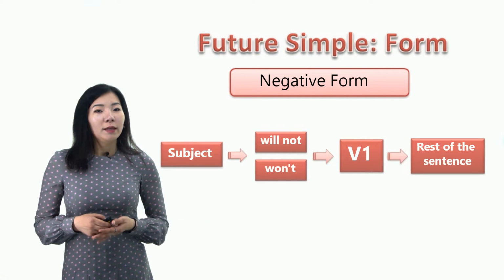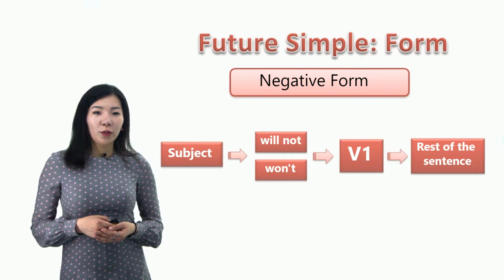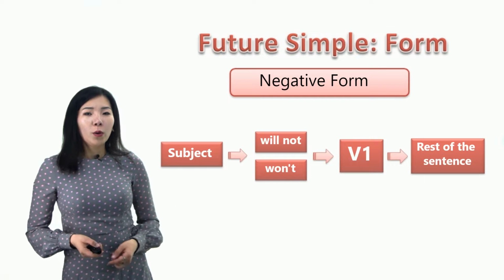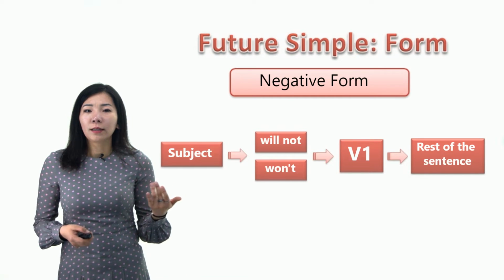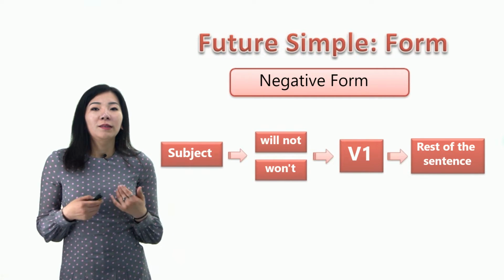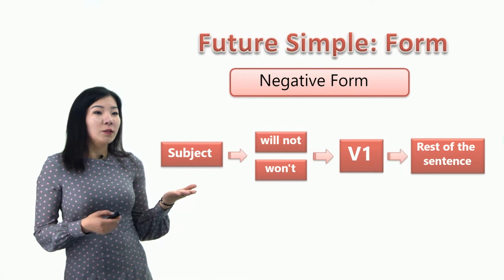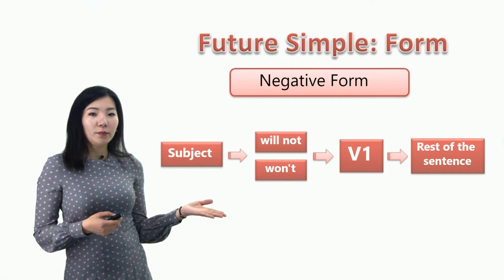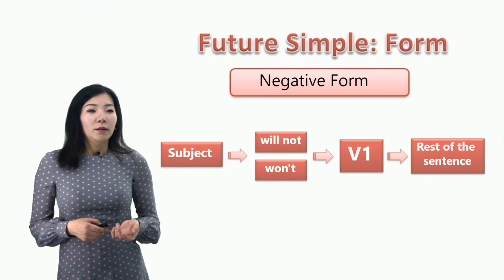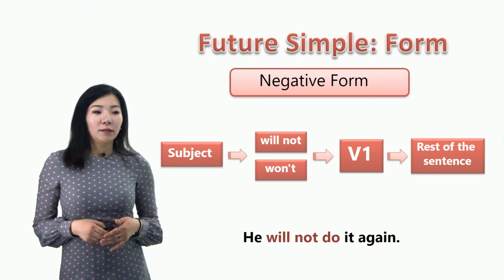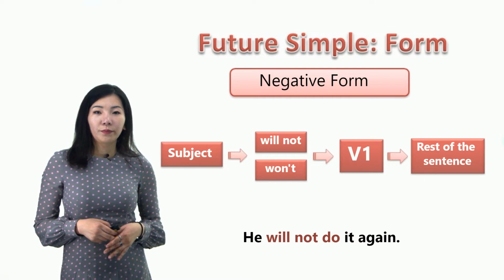To form a negative sentence in the future simple, we need to add not to the auxiliary verb will, or we can also contract it to won't, and we need to put it between the subject and the main verb. And the rest of the sentence will follow. So, for instance, he won't do it again.